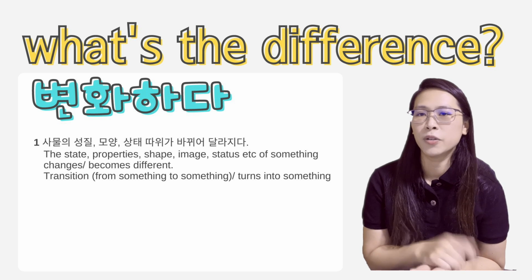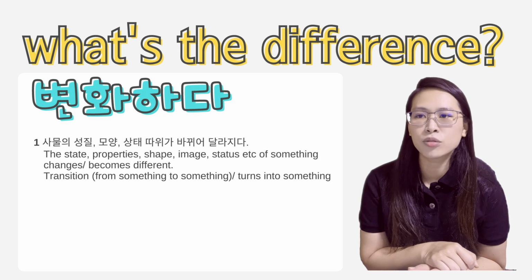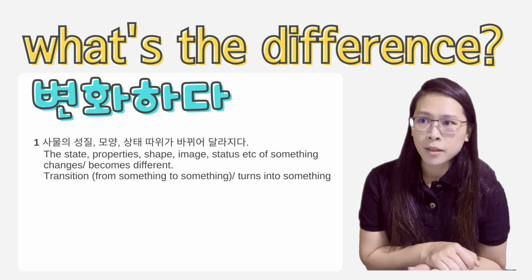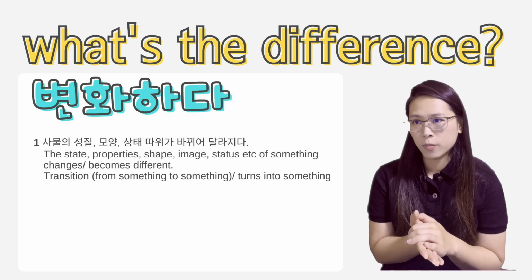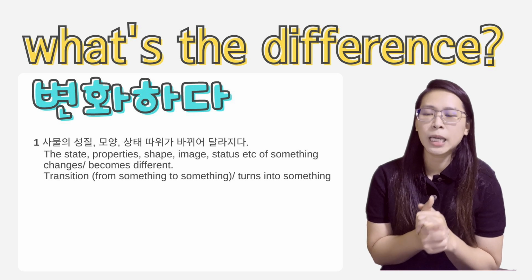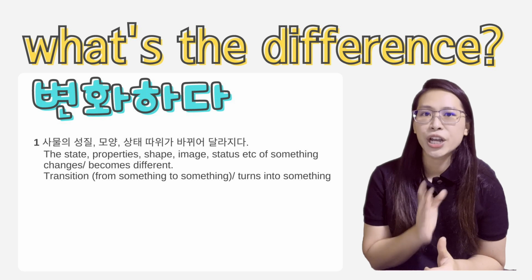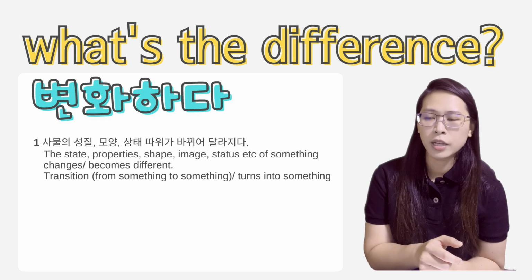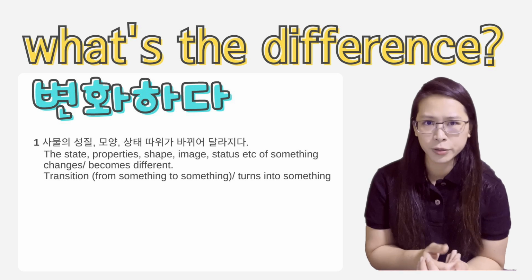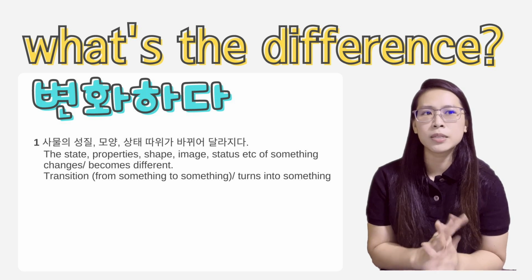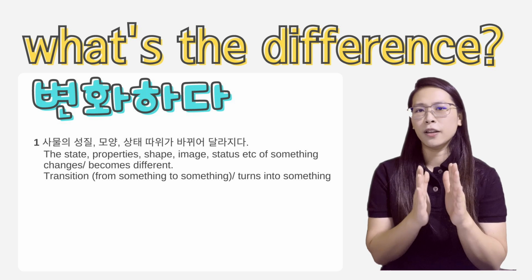Now, lastly, we have 변화하다. Again, the dictionary's definition is 사물의 성질, 모양, 상태 따위가 바꾸어 달라지다. What it means is that the state of this object, or the shape of the object, the image, etc., is different. It's changed and it's different. So it's more like it's being transformed into something else. Okay, so that is what it really means. But let me show you how you can differentiate these four.